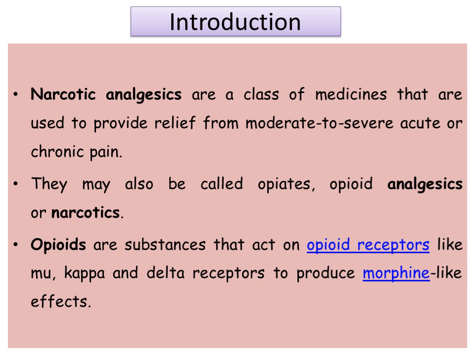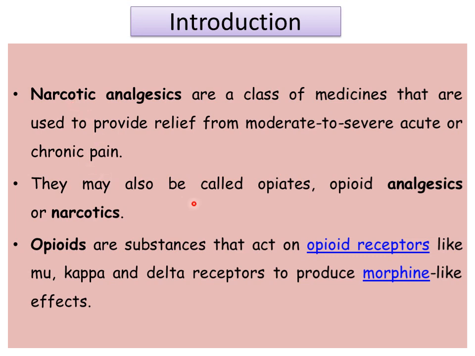Coming to the introduction, narcotic analgesics are a class of medicines that are used to provide relief from moderate to severe acute or chronic pain. In the previous video we already discussed non-steroidal anti-inflammatory drugs. They are only used to treat mild pains. So whenever the pain is severe, in that condition we go for narcotic analgesics.